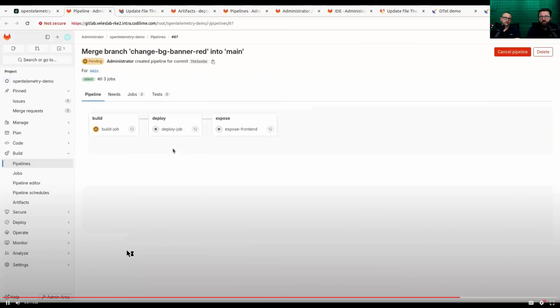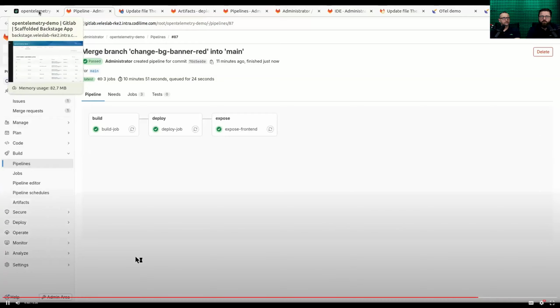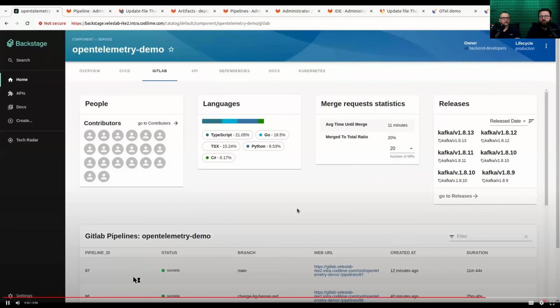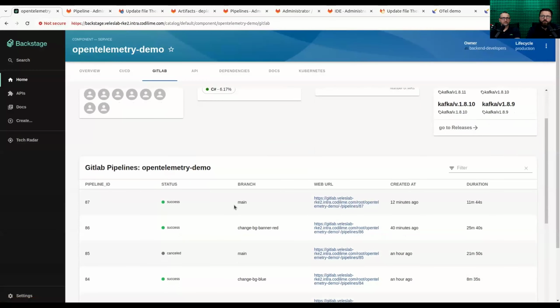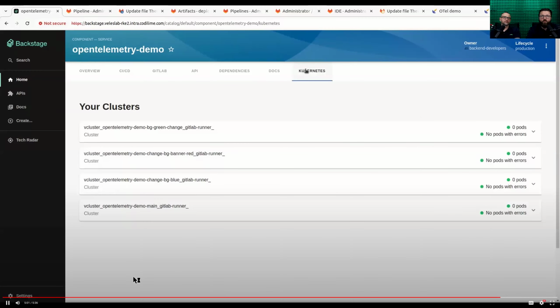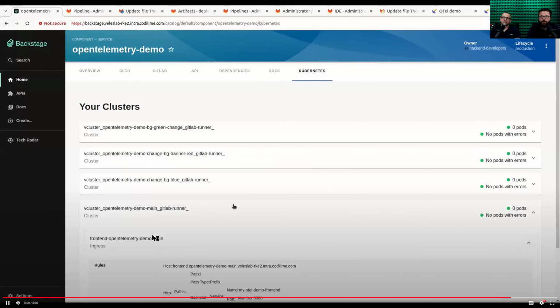Now the pipeline is running for branch main. Now it's finished. You can see that it is on branch main, so we probably should expect a change in the main environment.